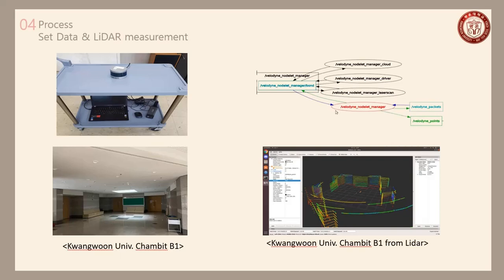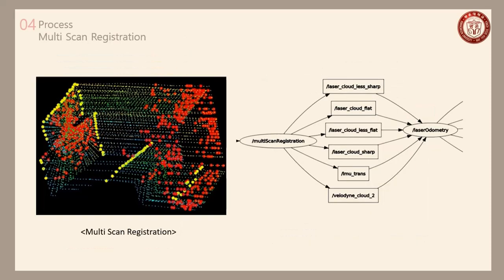The picture on the right is a node graph that visualizes the process running in ROS. This is a picture of the Gangwon University Chanbit basement using LiDAR. Compared to the first basement floor on the left of Chanbit, you can check the PCD with a high resolution. If you look at the picture on the left, you can find the yellow edge points and the red planar points by calculating the distance between any one point and the other points in the PCD in one scanned frame. This is the process of identifying feature points for scene matching and odometry.